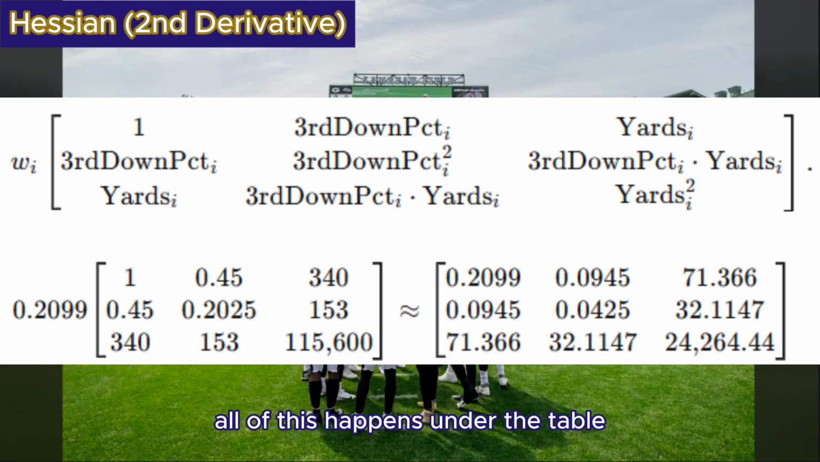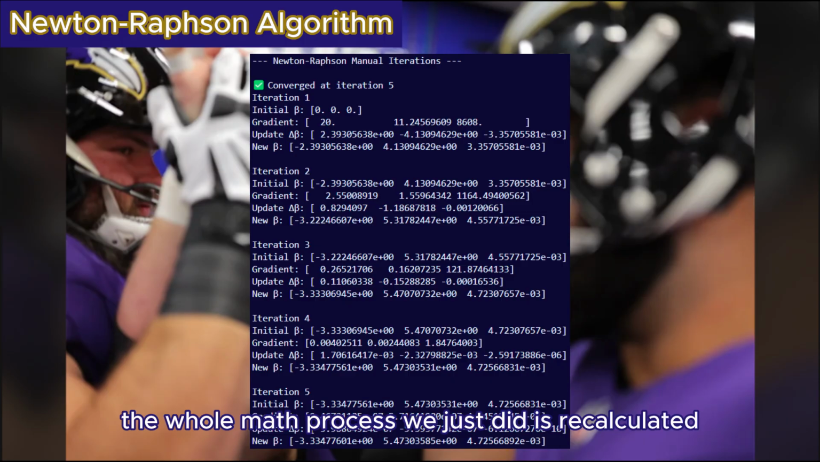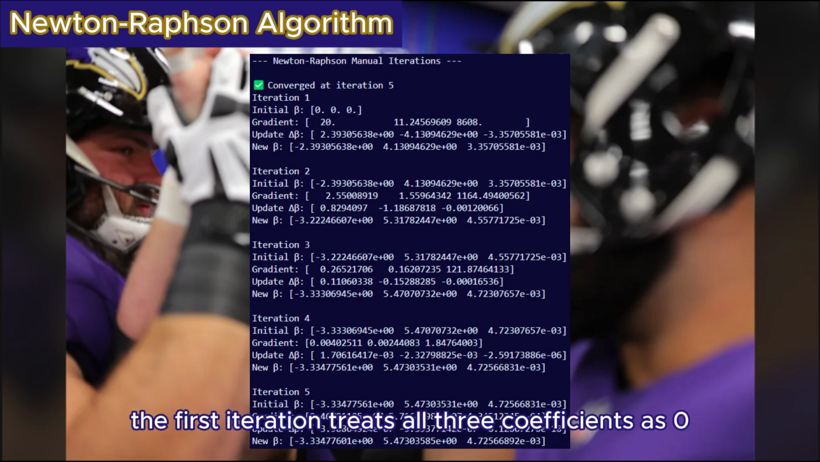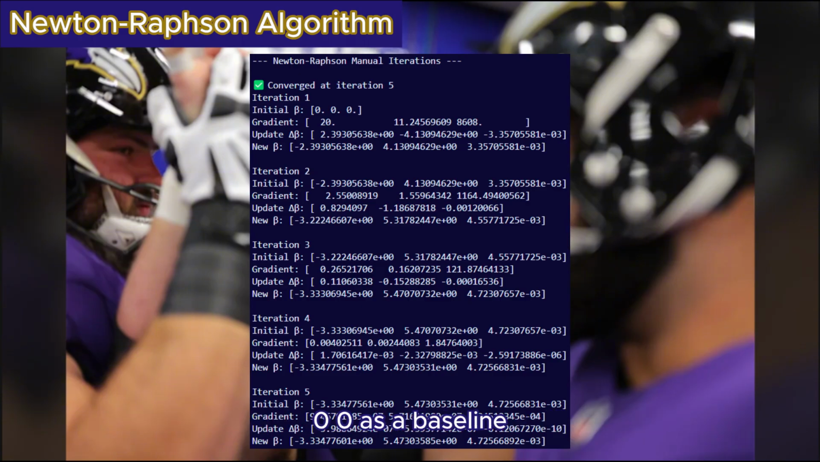All of this happens under the table, so we won't be seeing that final matrix. The whole math process we just did is recalculated with each iteration. We are iterating, or updating, the coefficients to be more accurate, a loop of sorts. The first iteration treats all three coefficients as 0, 0, 0 as a baseline.